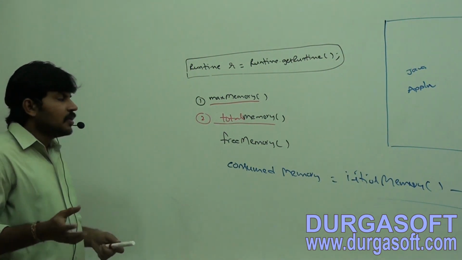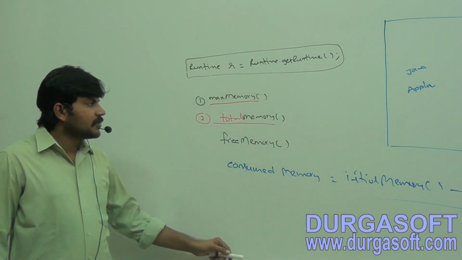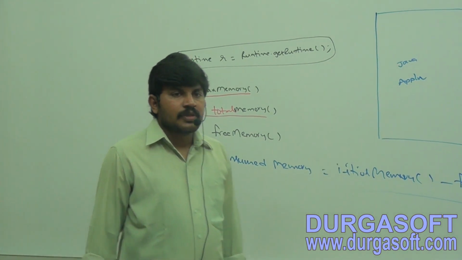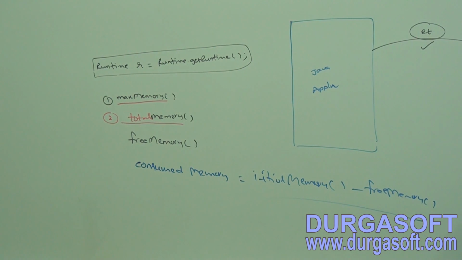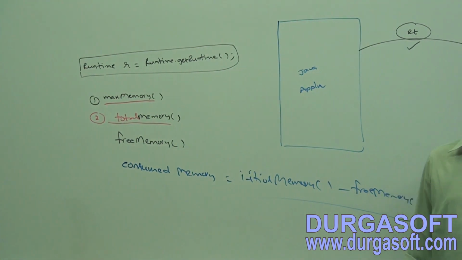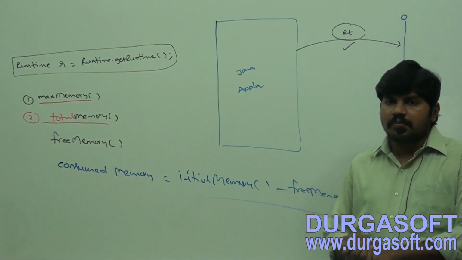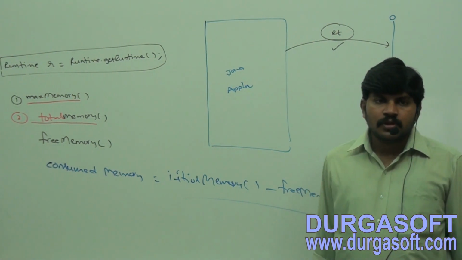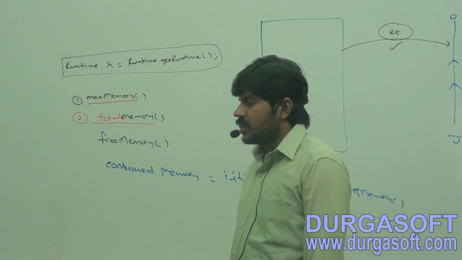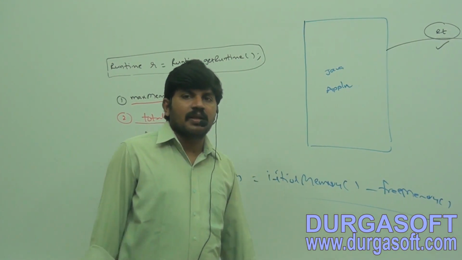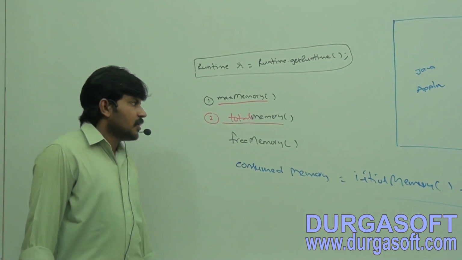It returns the number of bytes of total memory allocated to the heap.